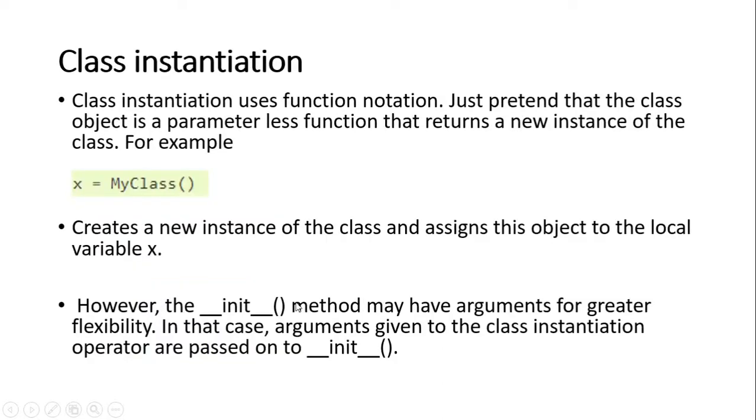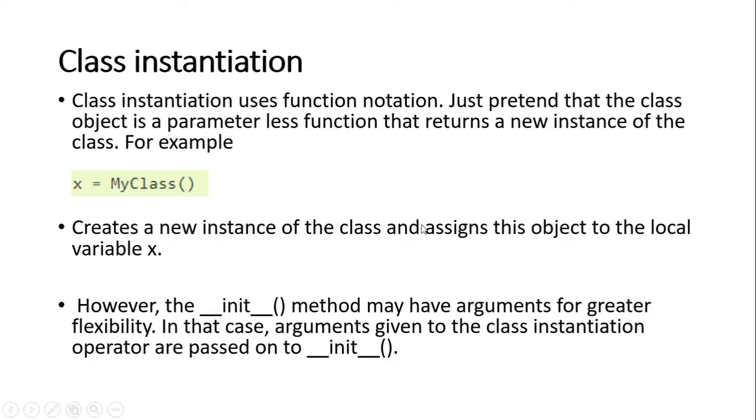So class instantiation uses function notation. This is slightly different. Just pretend that the class object is a parameterless function that returns a new instance of the class. For example, this is a class instantiation. Here it is written as a function.